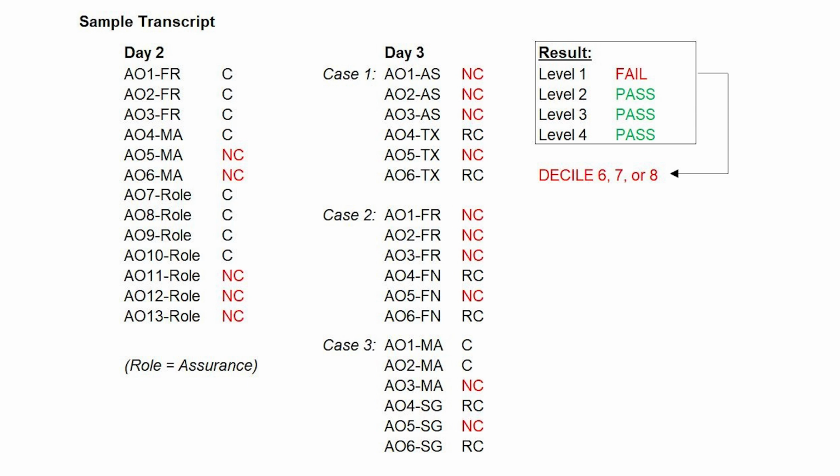Now let's say the decile ranking is quite high. Let's say it's 6, 7, or 8. It's rare for a student to be in this case where they pass everything but not level 1 at a really high decile ranking, but it can happen. And when it does happen, this is what the transcript would look like.